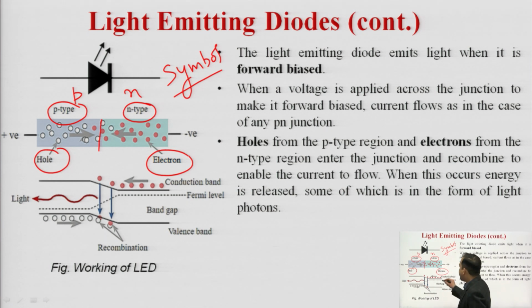Here we can see that, due to recombination, as we are aware, electrons lie in the conduction band in n type and the holes lie in the valence band of p type. As we apply a potential to an LED, these electrons reach the valence band and recombine with the holes present in the valence band, and as a result there is light. This is basically the principle of working of an LED.